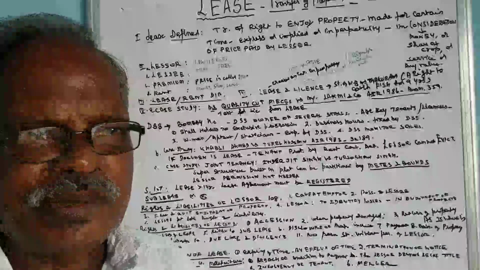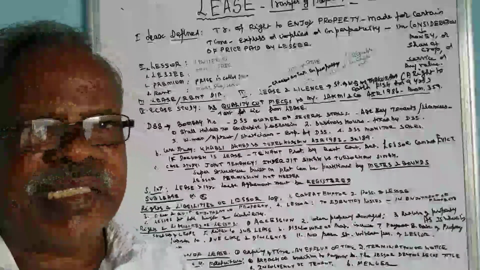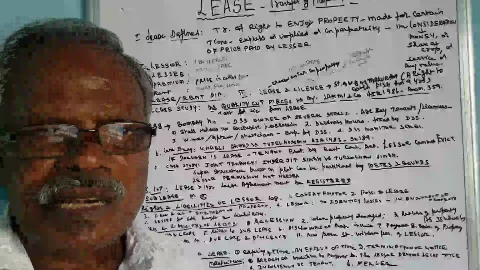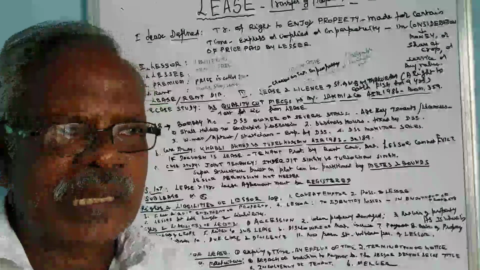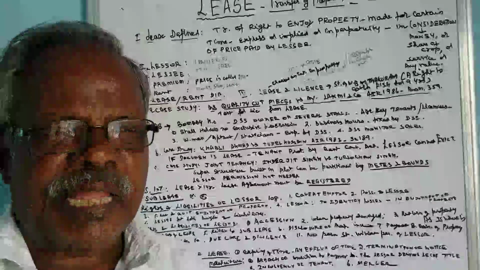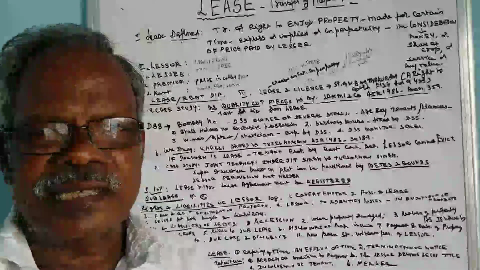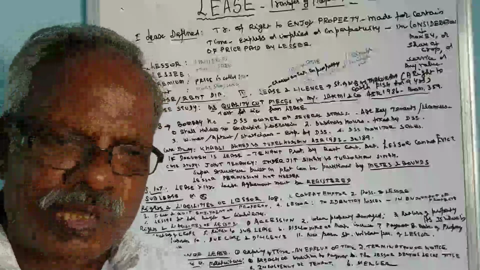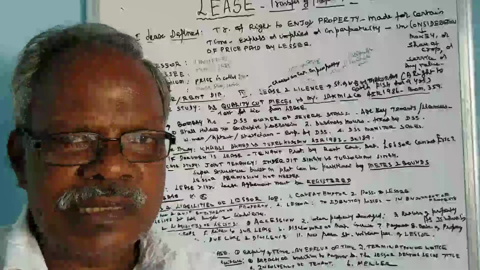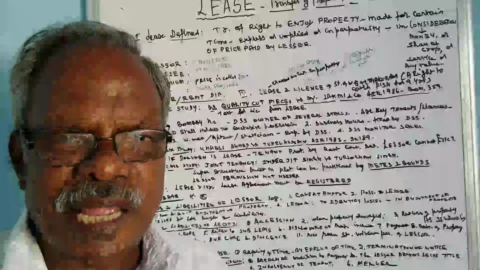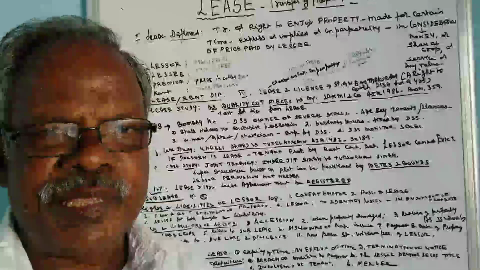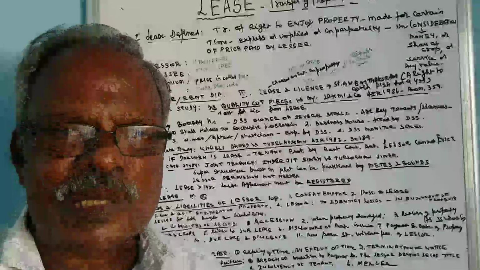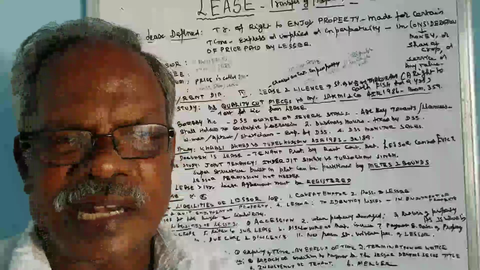Before going to the other things, we will talk about what is ownership and what is possessory right. If a person has both ownership and possessory right together, he is the absolute owner. That is called right in rem. Suppose I have the title deed of a land or a house or a property, and I am also possessing it and using that property. For example, I am dwelling in the house and I also have the title deed. So I am the absolute owner.